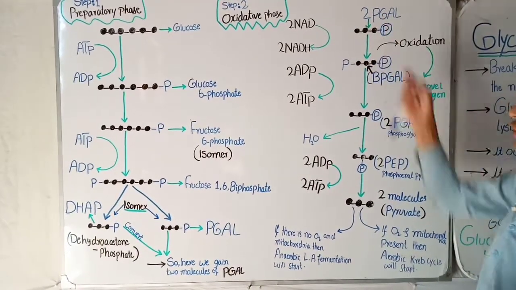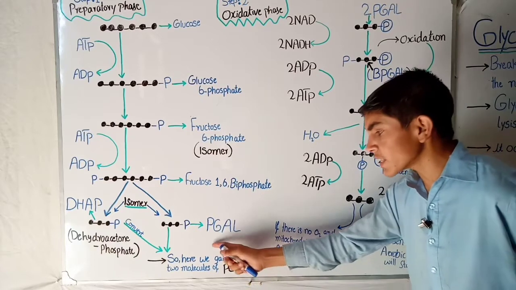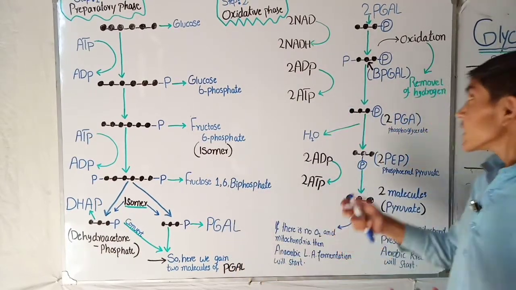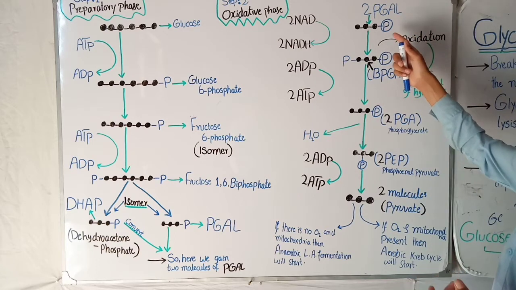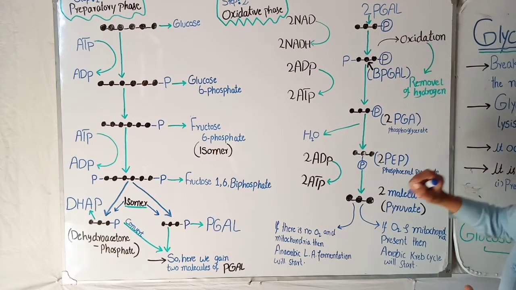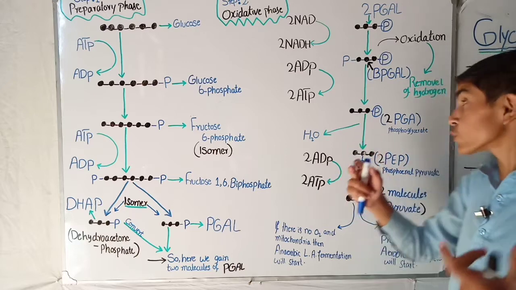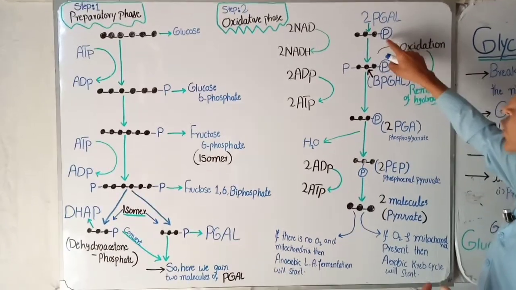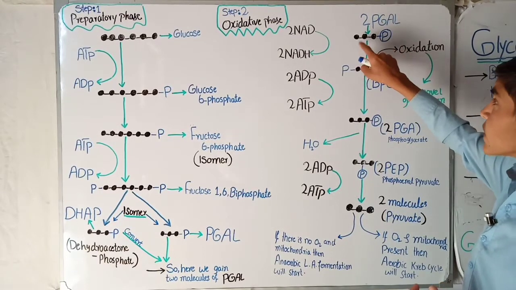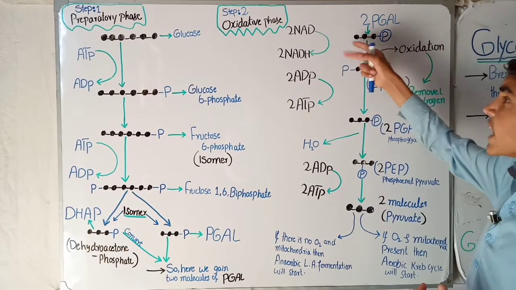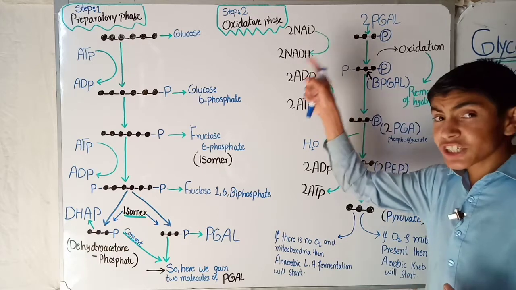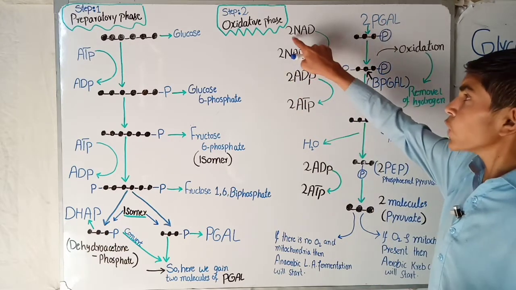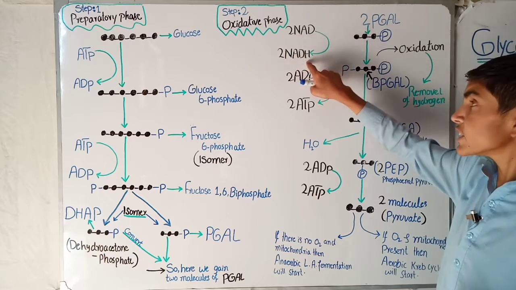Now the 2 PGAL are prepared in the preparative phase from the glucose splitting. Now here 2 PGAL will undergo the oxidation process. The removal of hydrogen will occur here. Okay. Now here the hydrogen will remove itself from the PGAL and it will convert NAD to NADH, and of course these are two molecules, so 2 NAD will be converted into NADH.